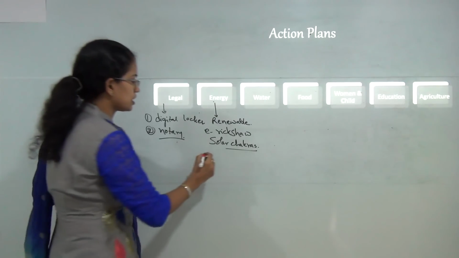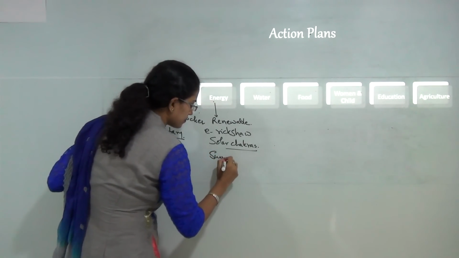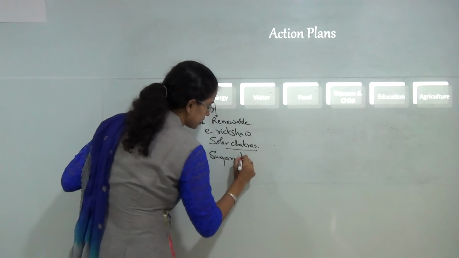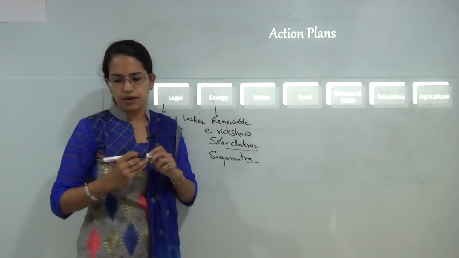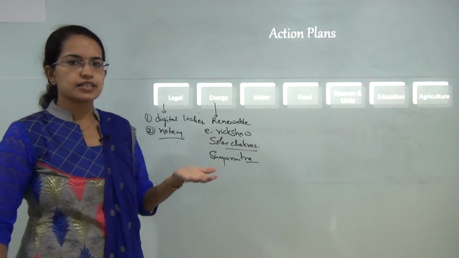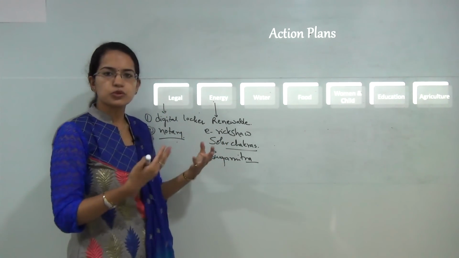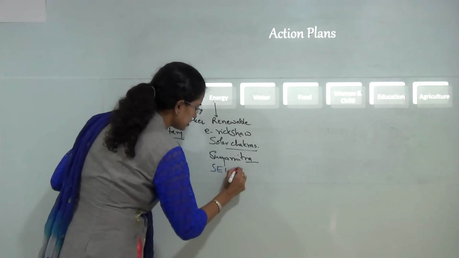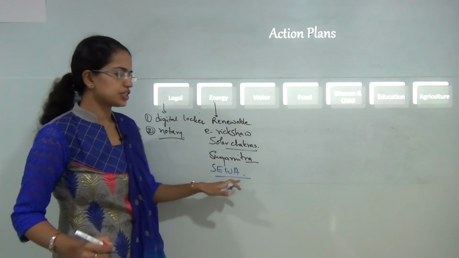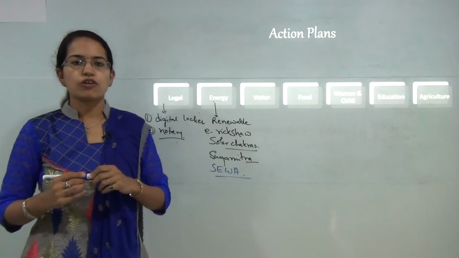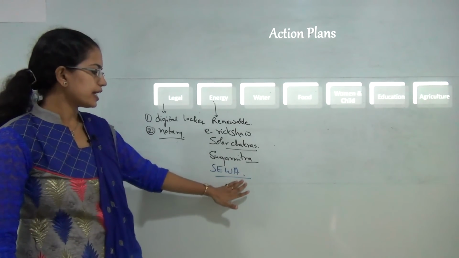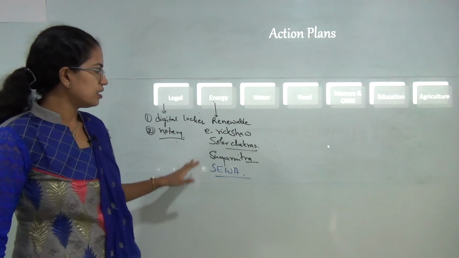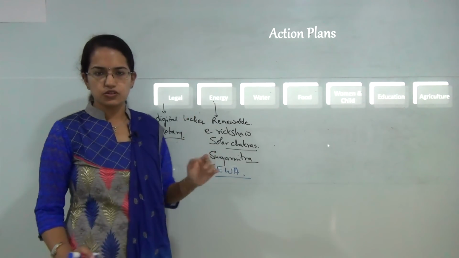Surya Mitra Yojana talks about launching or training the youth with the use of solar technology. And finally you have Seva, that is a solar based efficient water supply system or water pumps that could be used for agriculture. So these are some of the main ideas under renewable energy.